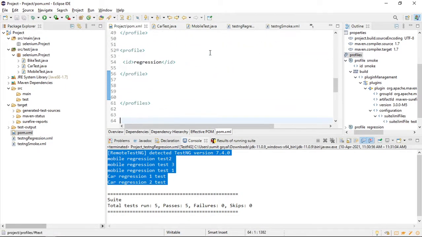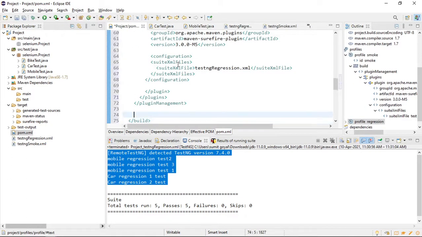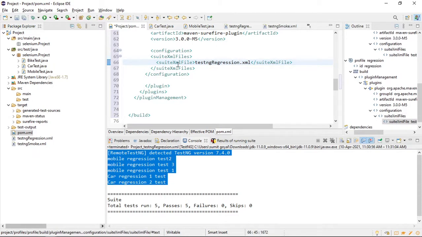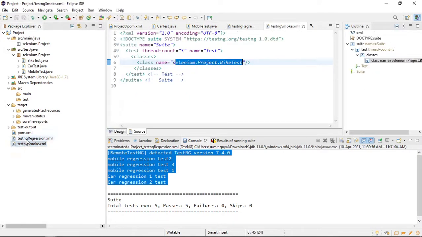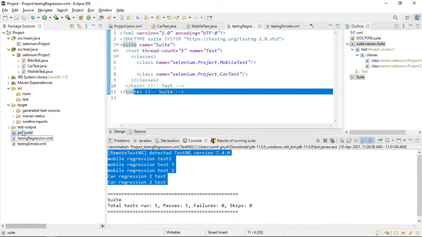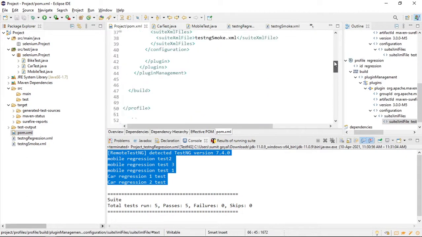Similarly, what is my other profile? The other profile is for regression. So after that, I will again copy and paste the entire build tag. I have pasted it, and this is my regression testng XML. Save it. So now, if your client comes and says that you have to run smoke first, and then later regression, you do not have to change this pom.xml every time, because it is not a good practice to make changes here every time.